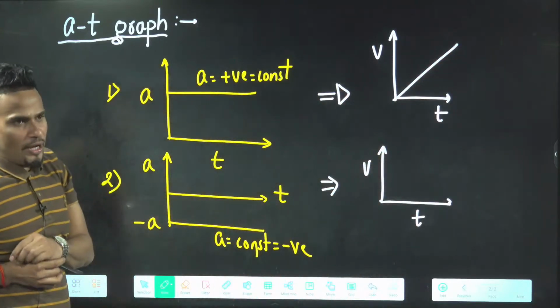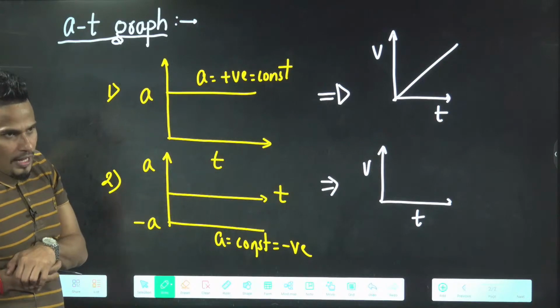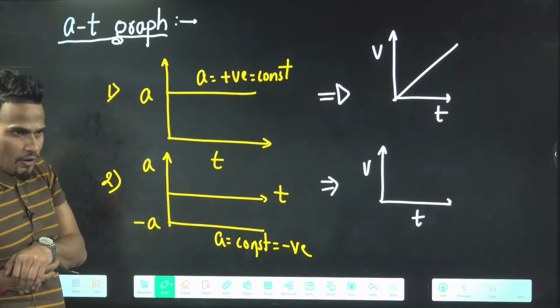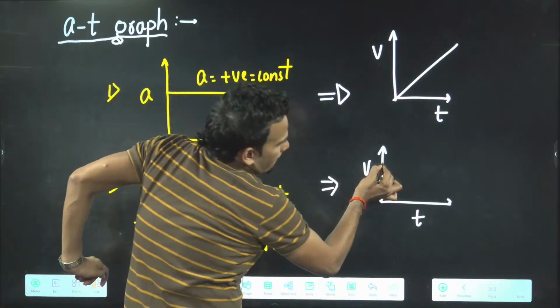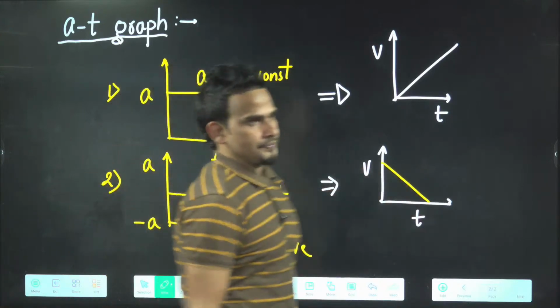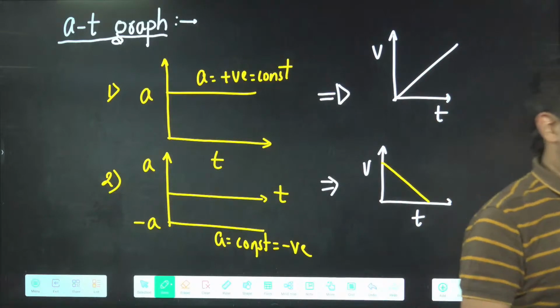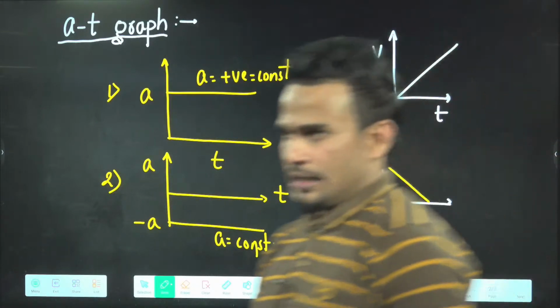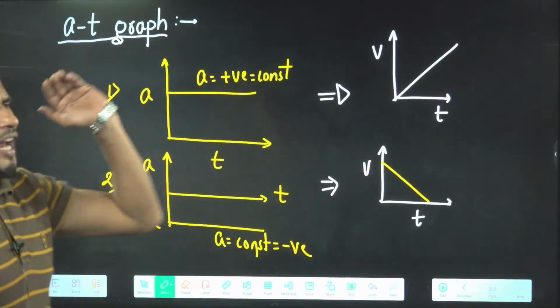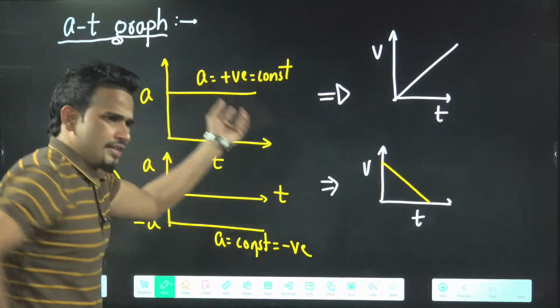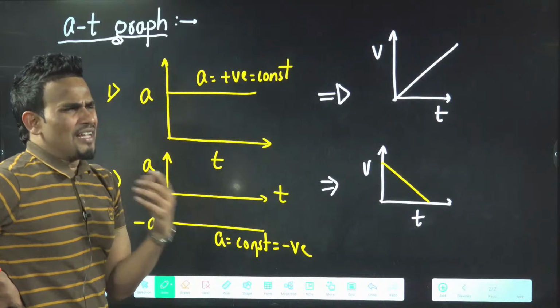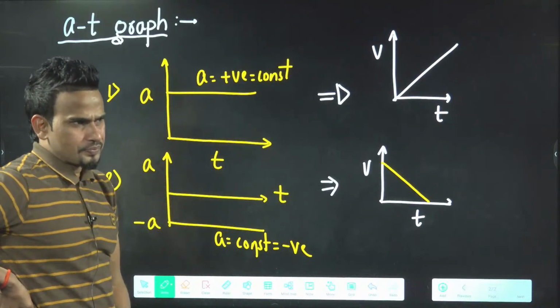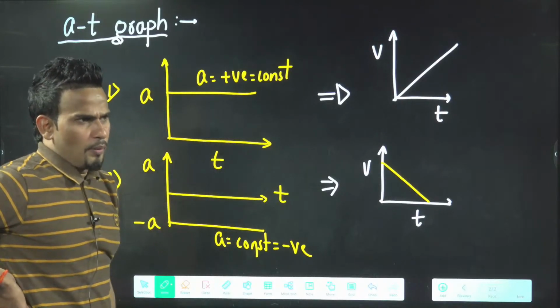Very good, Ashwak, Sabita, Suhas, Trishal. And this is a constant negative slope, so the graph will come like this. Everyone got it? These are the two conversions which are asked. I will give you one question where I will ask you to use this. Other things are not asked.